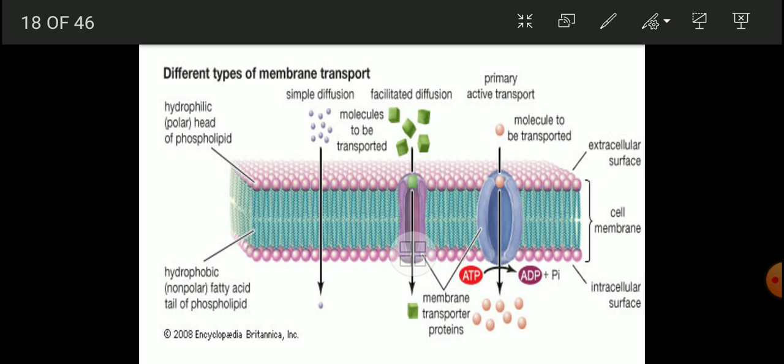In the sense that they are part of the membrane, that's why membrane. They play a role in transportation, so they are known as transporters, and they are proteins, that's why membrane transporter proteins.